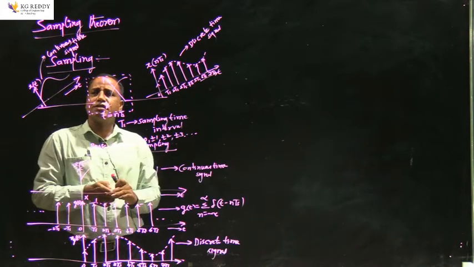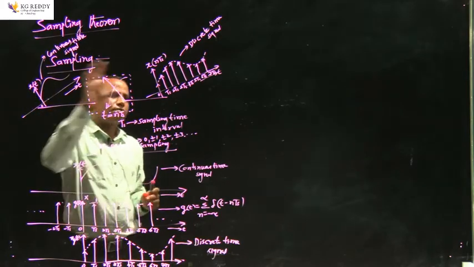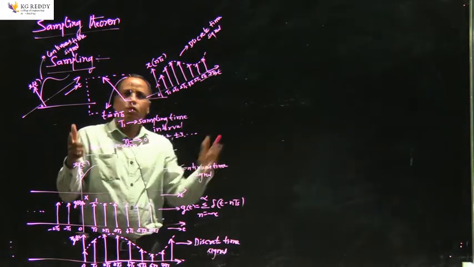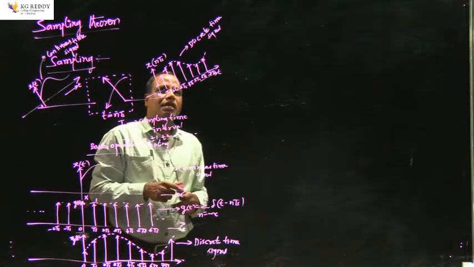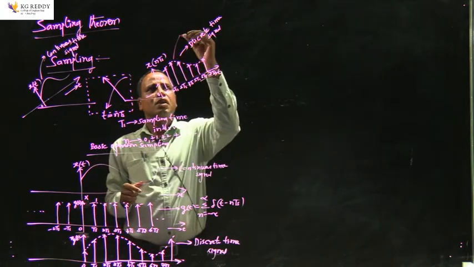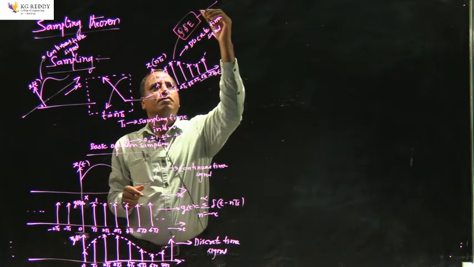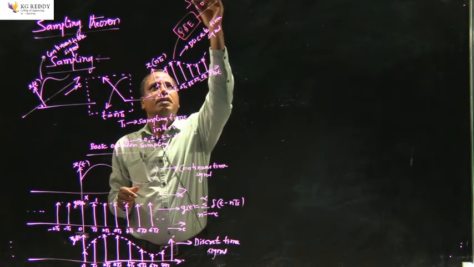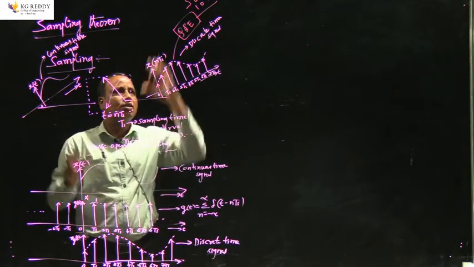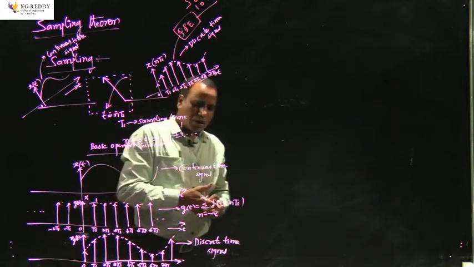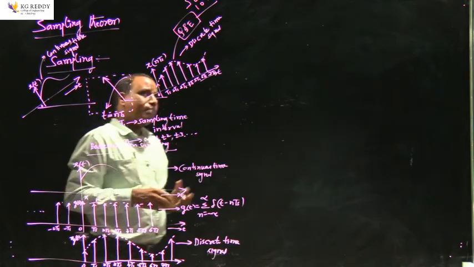Our ultimate objective is to convert this analog signal to a digital signal, or a continuous time signal to a digital signal. In that whole process, sampling is an intermediate stage where we convert a continuous time signal to a discrete time signal. Generally, this discrete time signal is then passed through a quantizer and encoder, and the output of the quantizer and encoder becomes binary zeros and ones. That is the ultimate objective of converting analog signals to digital signals. Now let us try to understand how this Ts will be chosen, and what exactly the sampling theorem means.